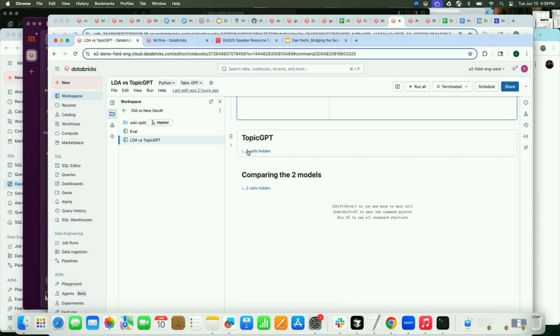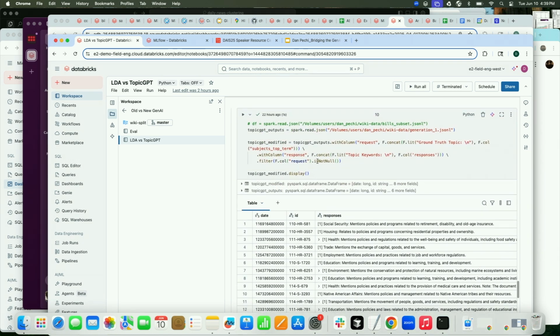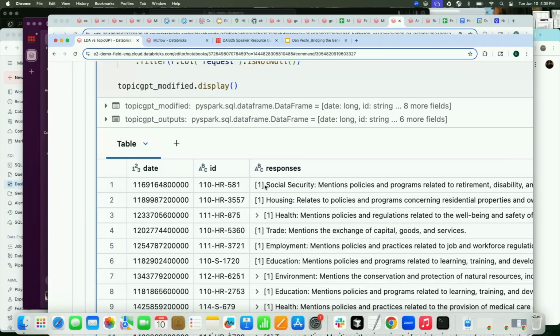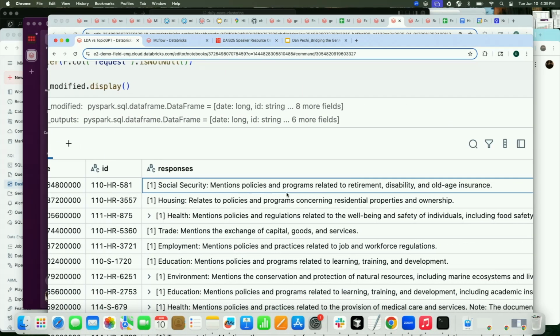I kind of cheated here. I don't actually have the code for Topic GPT in this notebook. I just took the outputs. That's fine. But you can hopefully see that this is actually going to be helpful for us. I'm just reading in the data set here. And you can start to see, like, oh, this is actually kind of a useful topic, right?